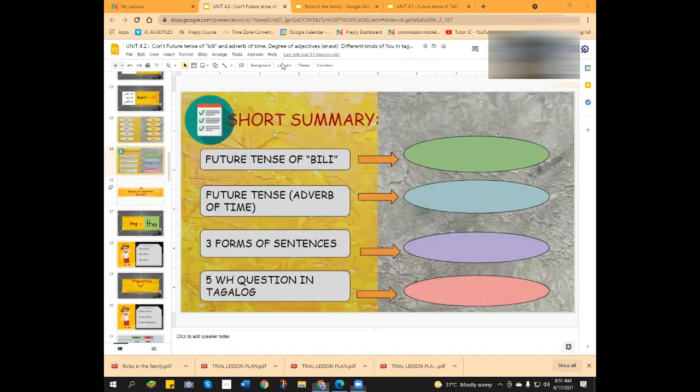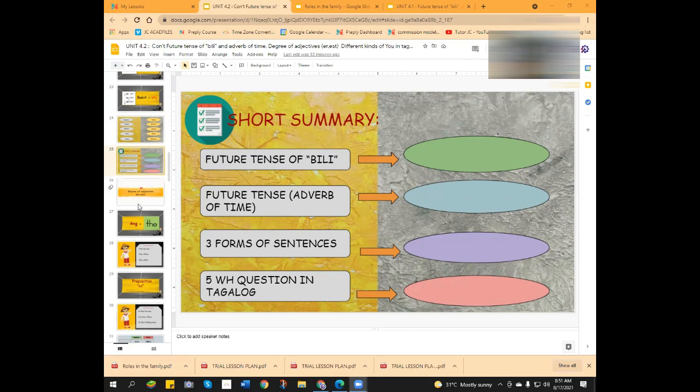So just a short summary. What is the future tense of bili? Okay, bibili. The adverb of time for the future? Okay, bukas. Three forms of sentences? Positive, negative, and interrogative. Tama. Five WH questions. Sino, ano, saan, kailan, bakit. Tama. You're getting it right.